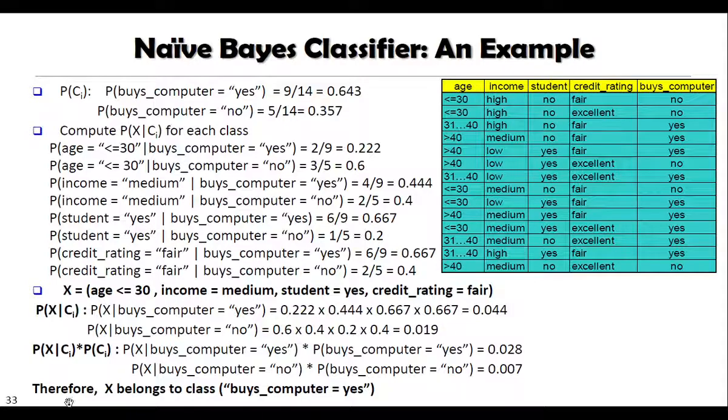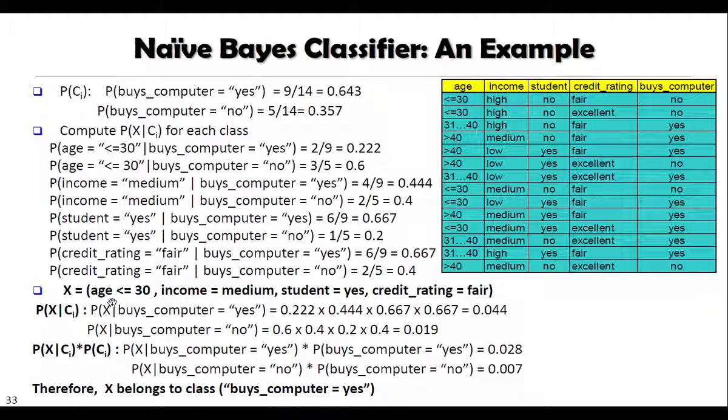Okay, so when we compare, this is bigger, 0.028. This is a higher probability than no. So for this particular tuple x, where age is less than 30, income is medium, student is yes, and credit rating is fair, our class is yes. It means that particular customer will buy a computer. So this is how we do the calculation.